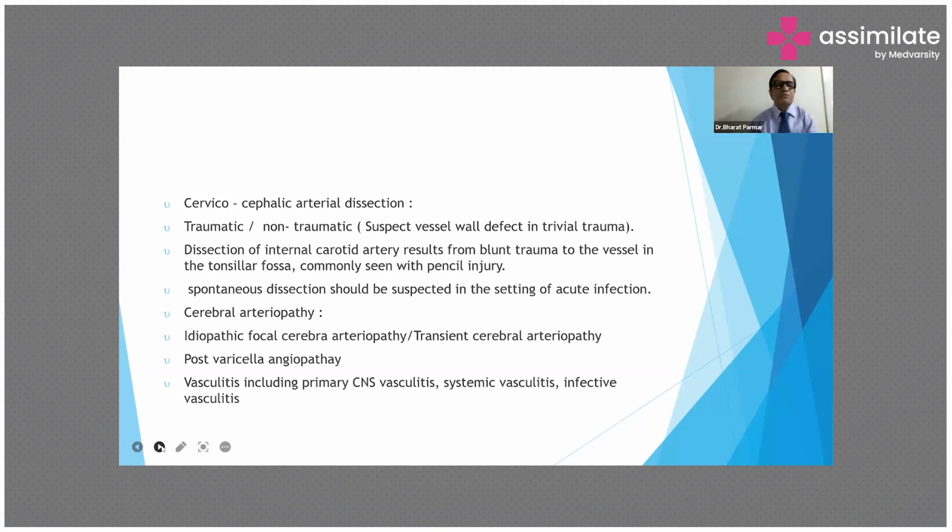And cerebral arteriopathy: idiopathic focal cerebral arteriopathy and transient cerebral arteriopathy, post-varicella angiopathy, and vasculitis, including primary CNS vasculitis, systemic vasculitis, and infective vasculitis.